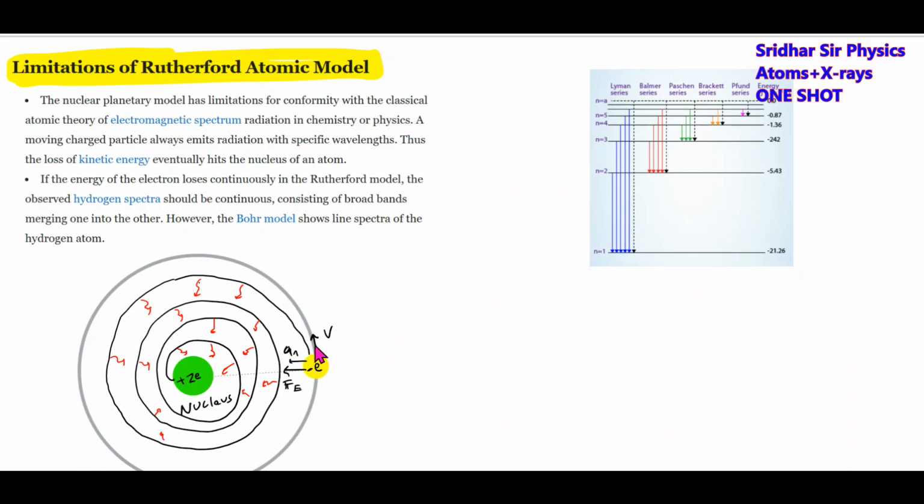So any accelerating charged particle, due to change in direction of motion, has an acceleration, so it should give out radiation. So continuously it will give out radiation. Then the stability of the atom itself is a problem. And one fine day the electron will fall into the nucleus. But we know the atom is stable. So Rutherford could not explain this.